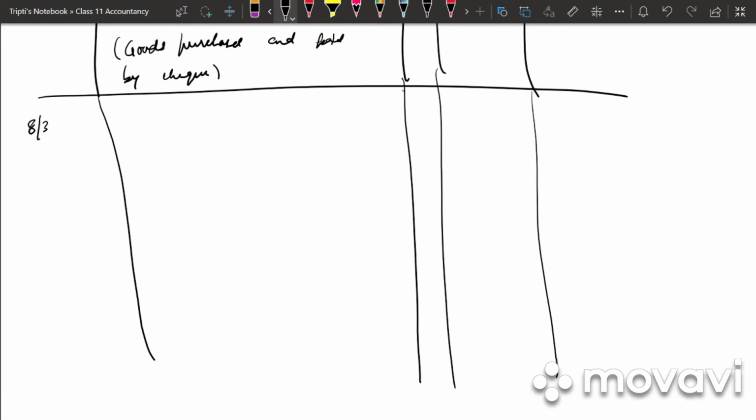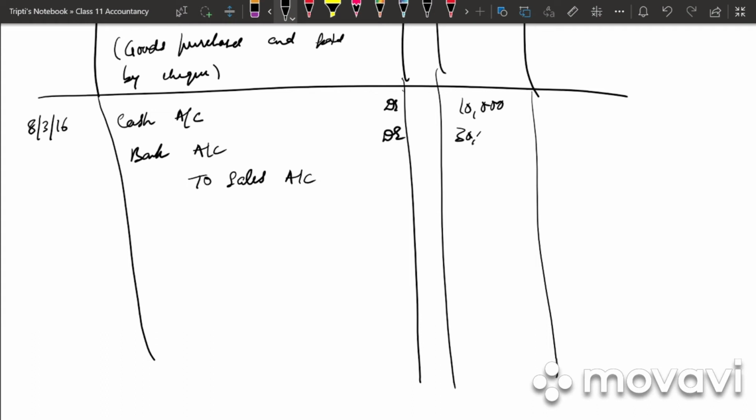Next, 8th March, cash sales and 30,000 deposited into bank. So if they had given only cash sales, it would be cash to sales. But they have said that we deposited 30,000 into bank. So cash account debited, bank account debited to sales account. Cash will be 10,000, bank will be 30,000 and total sales is 40,000. What is the narration? Cash sales.